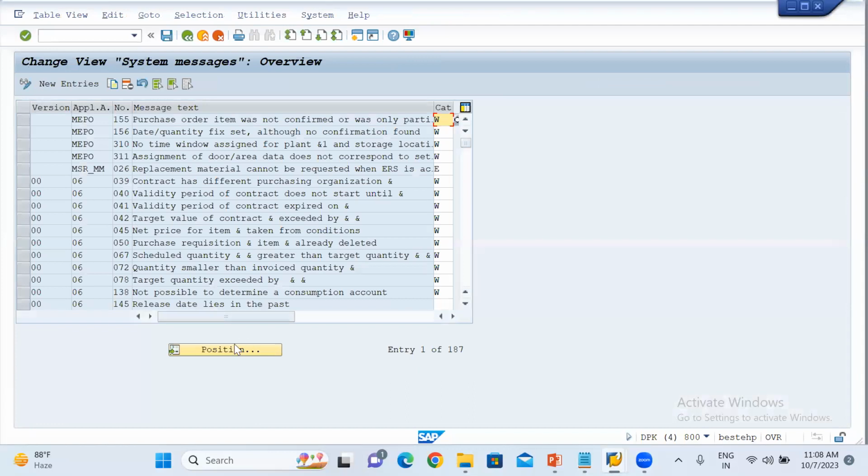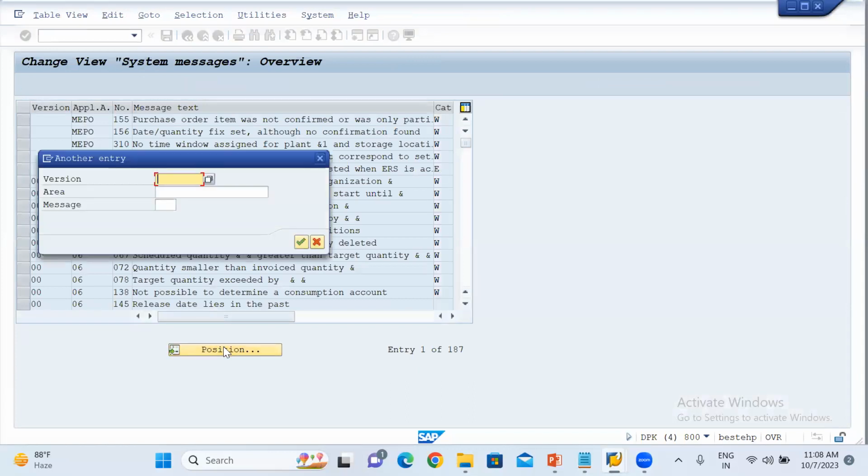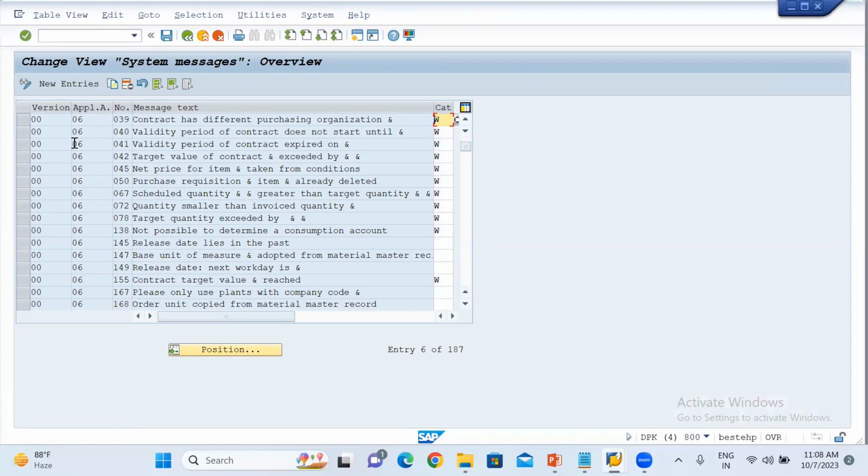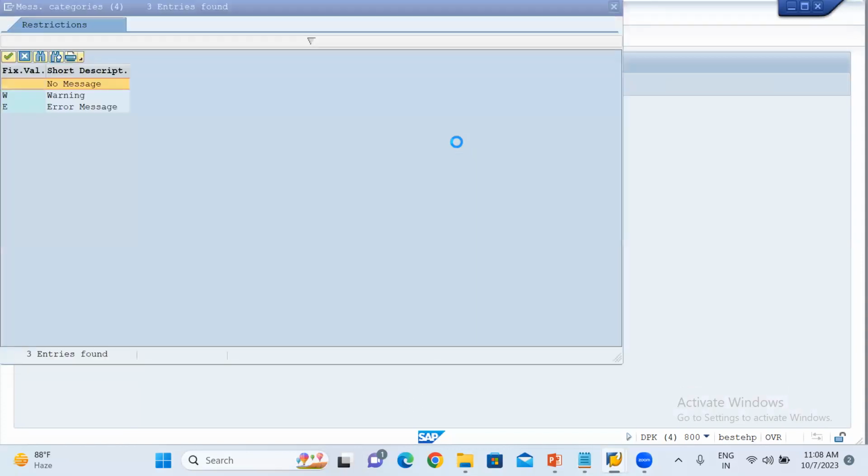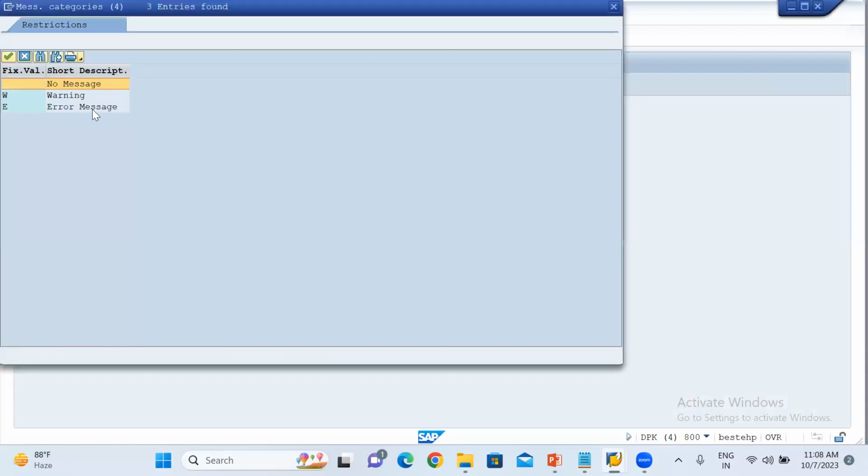Over here go to position, and here version is let even 00 and message is 41. What is that? We will see. Here the 41 message number, valid period for the contract exceeds on. Here what is the checkbox? Go to the drop down. Here no message, warning and error.